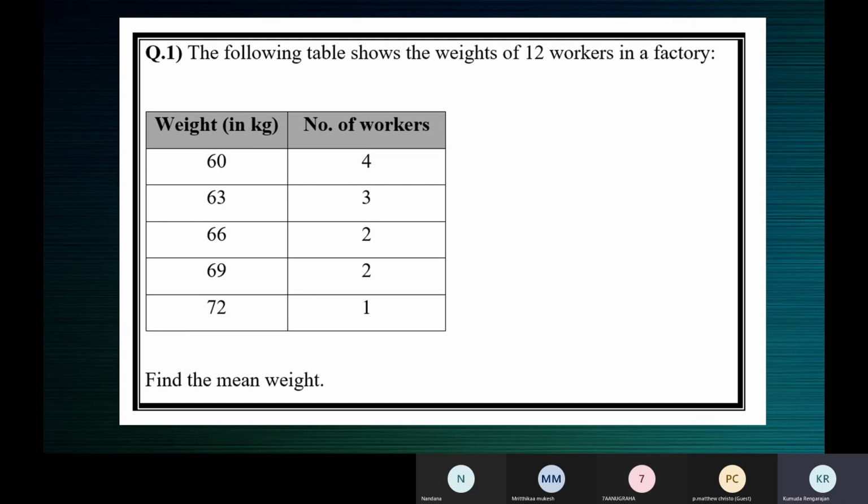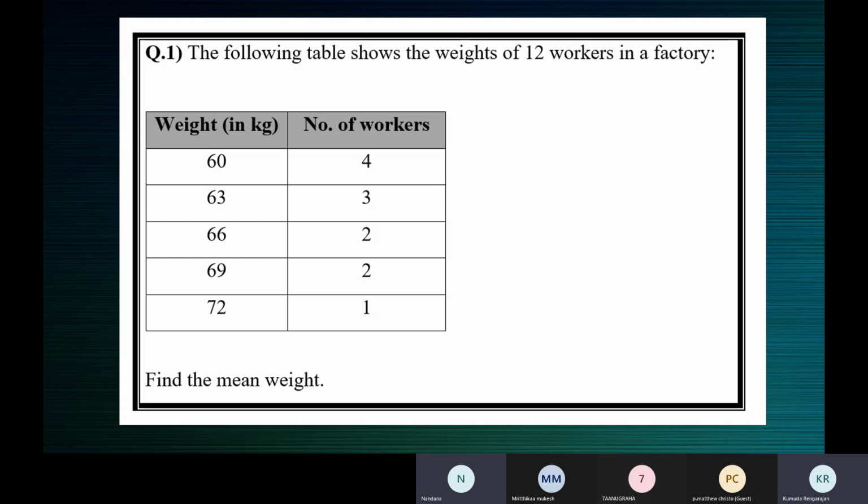Now, who can explain the table? How many workers weigh 60 kgs? 4 workers. How many workers weigh 69 kgs? 2 workers.